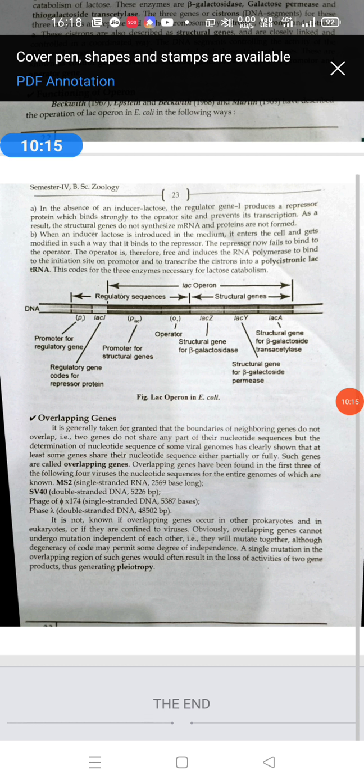That phenomenon is called pleiotropy. Last year you studied it very well. Pleiotropy is when a single gene controls two different expressions. In the case of sickle cell anemia, when the sickle cell gene is present in the homozygous situation, it is very harmful. But when it is present in the heterozygous condition, the patient is a carrier, not affected. Such overlapping genes also show the phenomenon called pleiotropy: a single gene controls two different expressions.